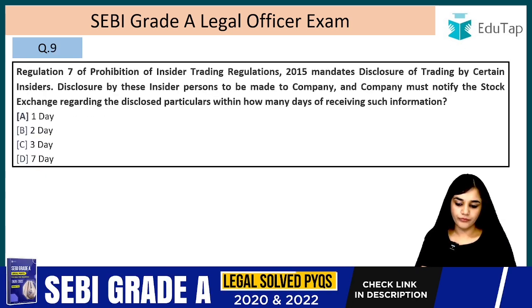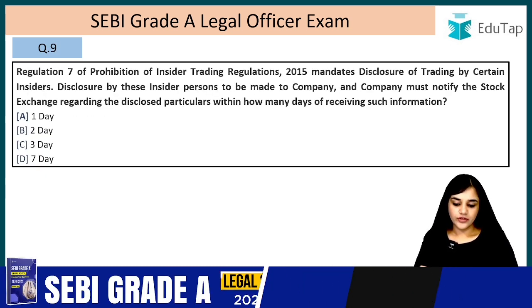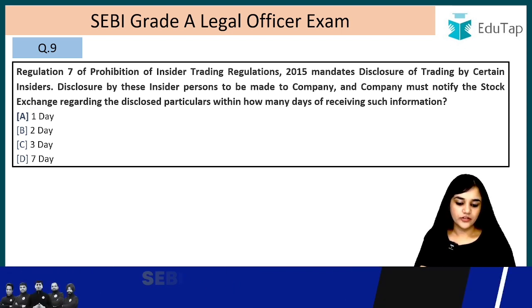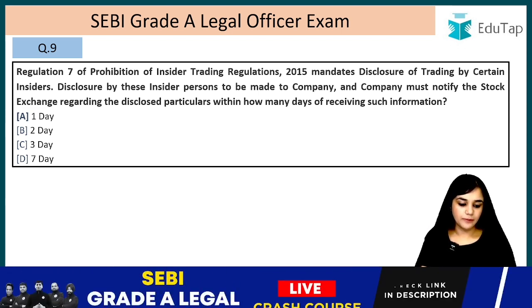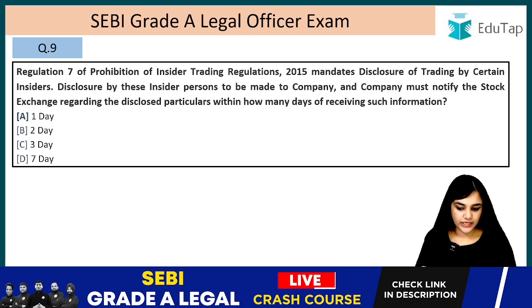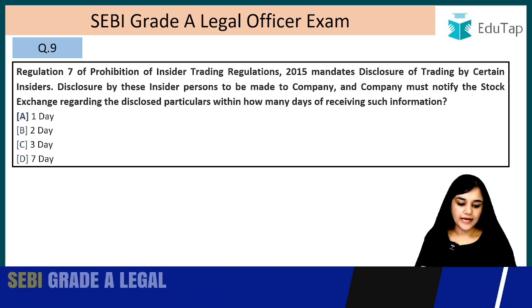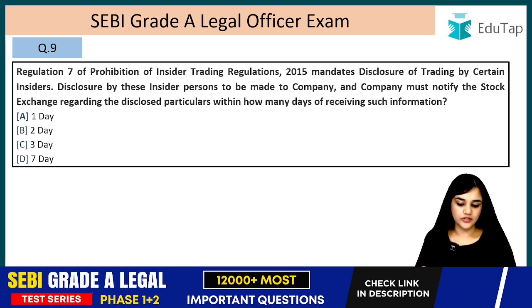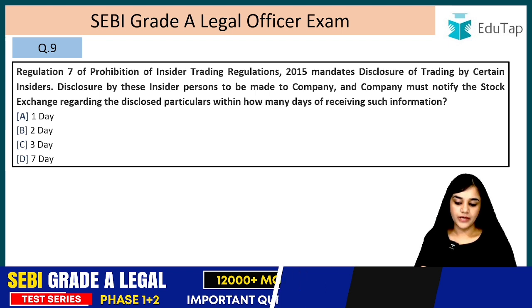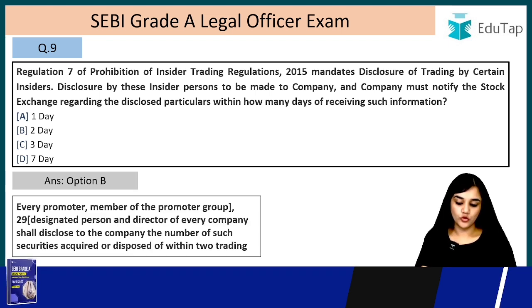Next question. Regulation 7 of the Prohibition of the Insider Trading Regulation 2015 mandates disclosure of trading by certain insiders. Disclosure by these insider persons to be made to company, and company must notify the stock exchange regarding the disclosed particulars within how many days of receiving such information. This also actually we have done, but the answer is option B, 2 days.